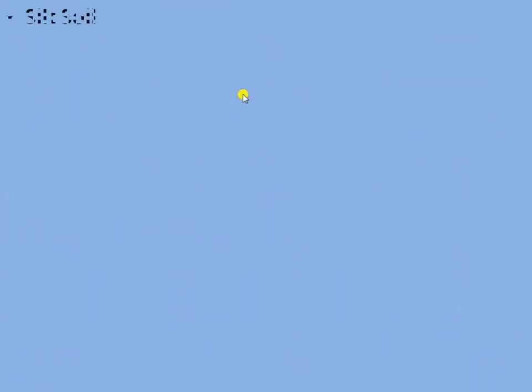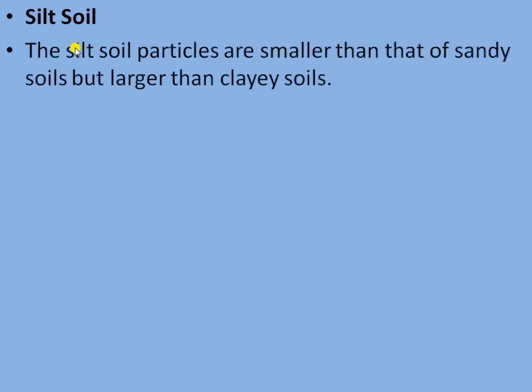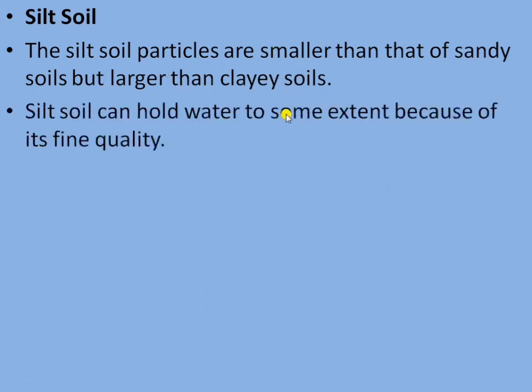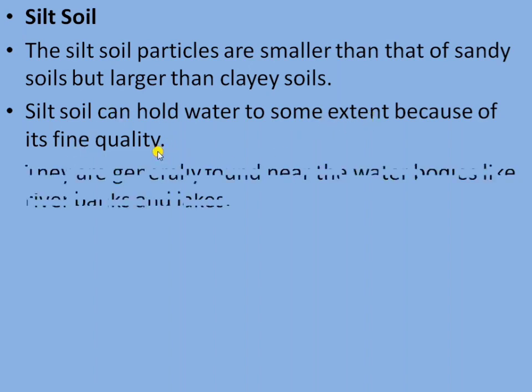Next is about the silt soil. The silt soil particles are smaller than that of the sandy soil but larger than the clay soils. The particles are not visible to the eyes, and have less space in between them. Silt soil can hold water to some extent because of this fine quality.